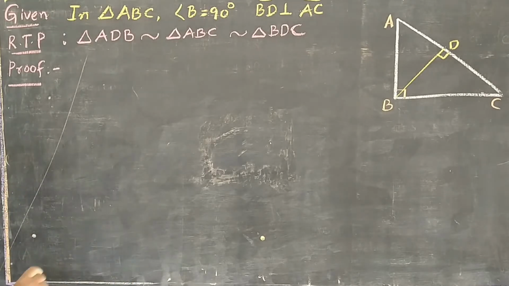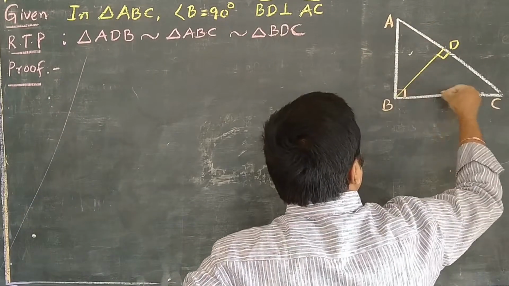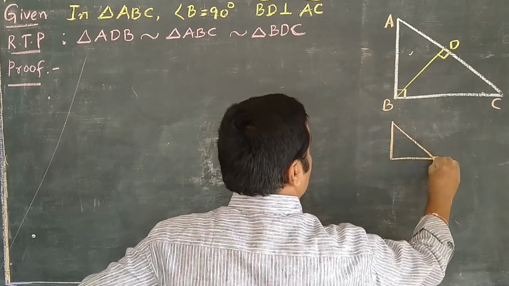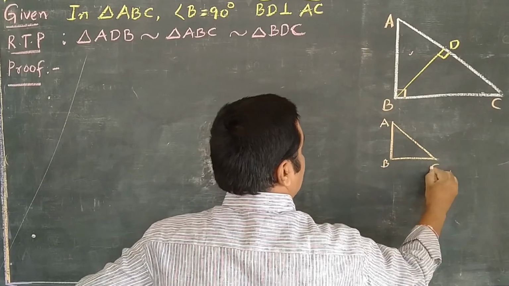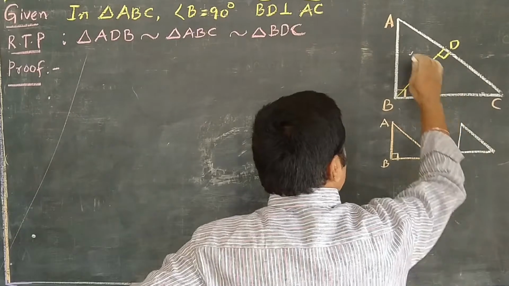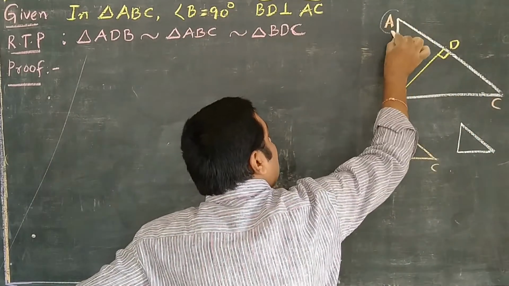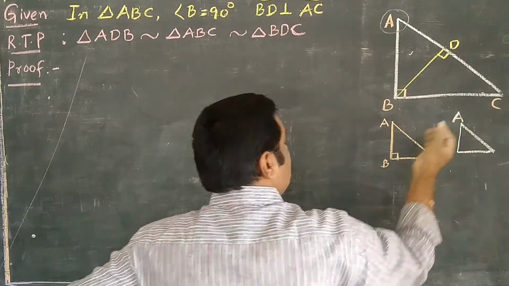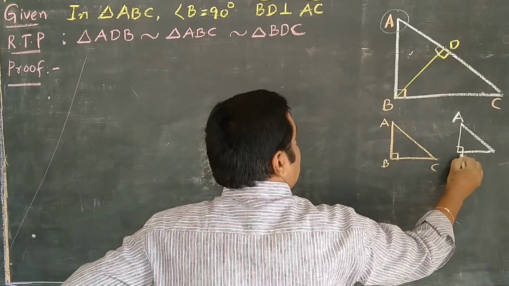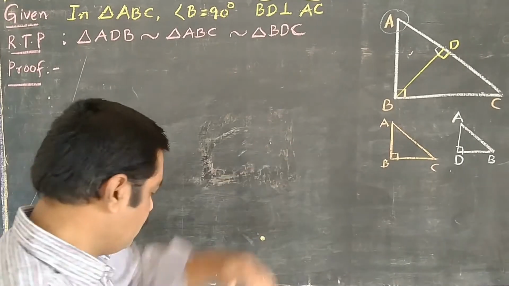How to do the proof? First, very simple. I am going to compare this small triangle and this biggest triangle. Here I am drawing the figure only. This is our biggest triangle, A, B, C. And this is the smallest triangle I drew. This is also a right angle. But for both these triangles the common angle is A. That's why I kept A here. And for this small triangle, here is the right angle. That's why I kept D here. And the remaining letter I kept here. Now I am going to compare these two triangles.